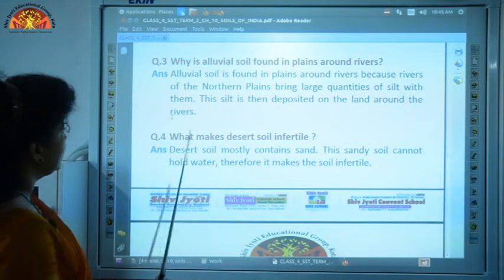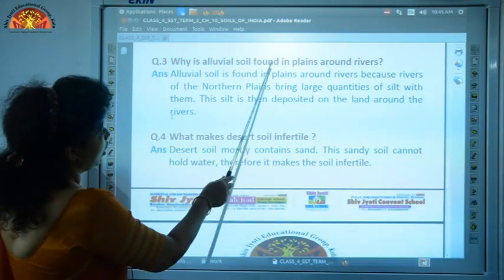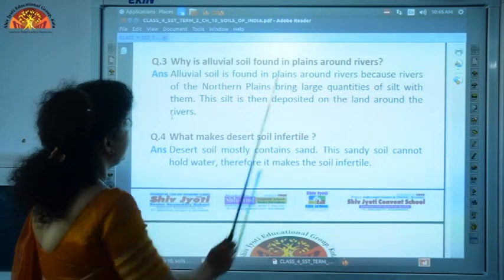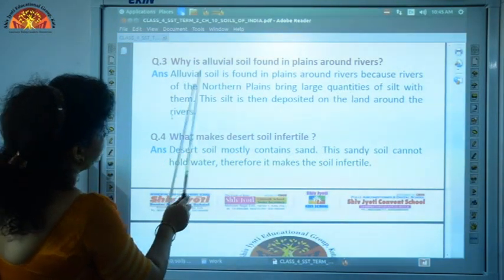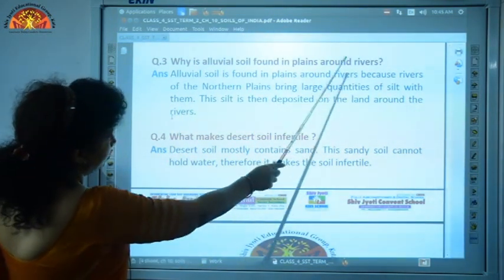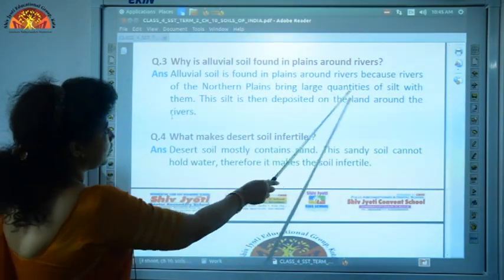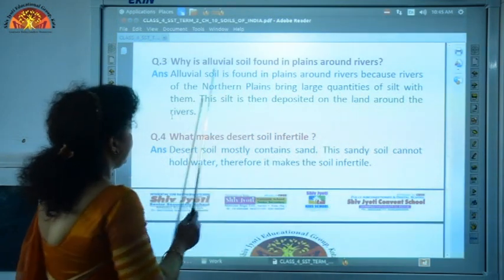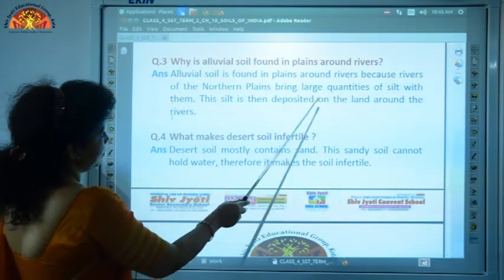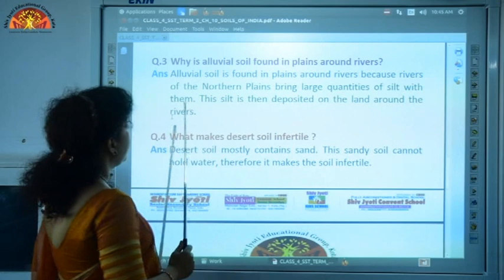Why is alluvial soil found in plains around rivers? Answer, alluvial soil is found in plains around rivers because rivers of the northern plains bring large quantities of silt with them. This silt is then deposited on the land around the rivers.